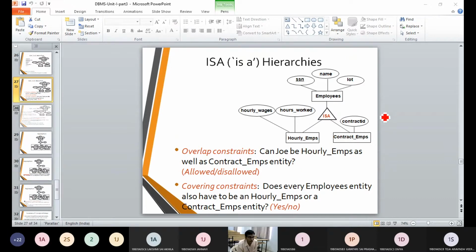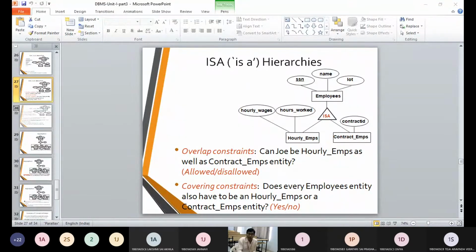Okay, now I am going to say contract employee. I am going to call it as a contract employee, and his ID is contract ID. That means what we have to assume, it is specific there. It is going to be specific. Then assume we are going to have a name. Name can be towards a permanent employee and name can be towards an employee who is a contract. Then we are going to call it as general, or we are going to call it as common. Got it? So if I am putting the things in common, it is going to be public. It is going to be called as public variables.